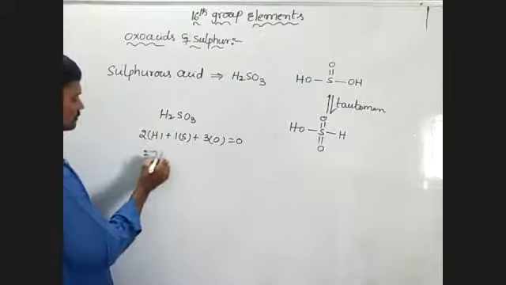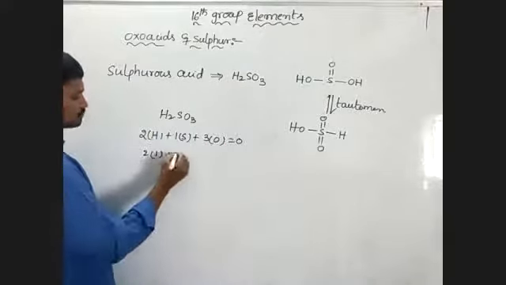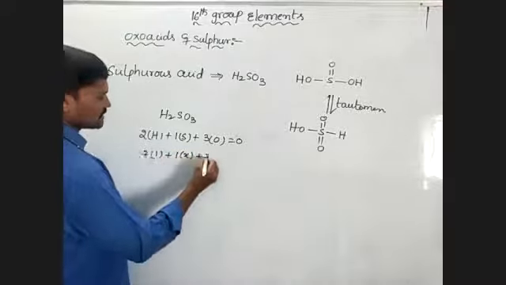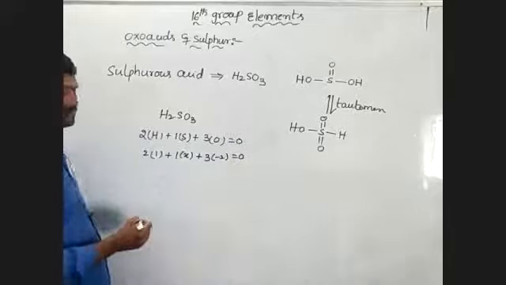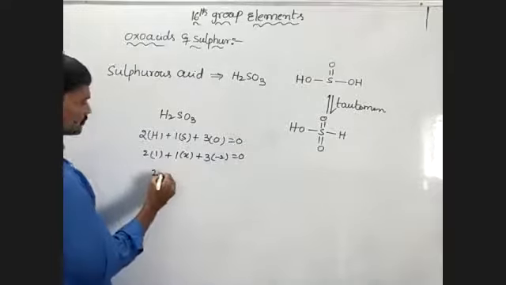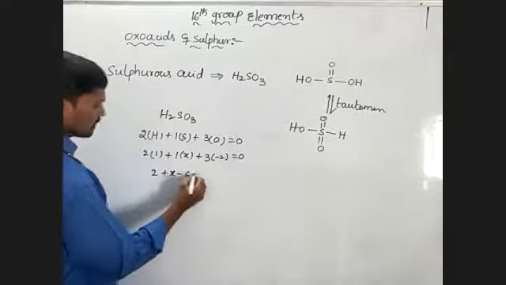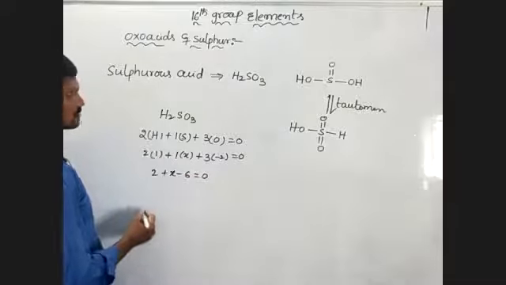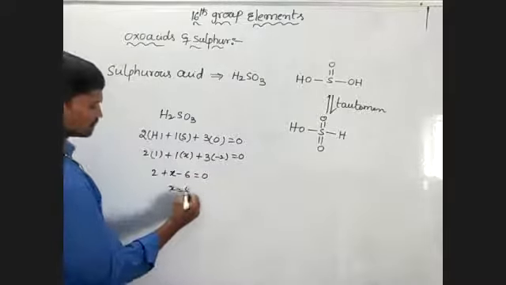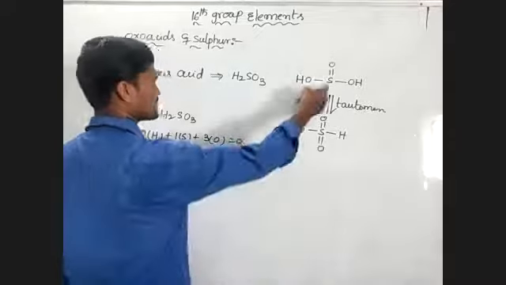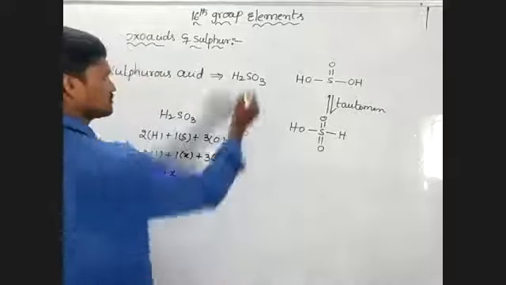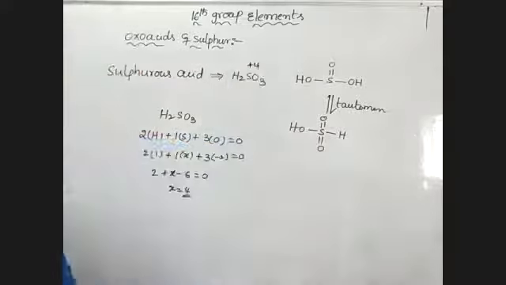Hydrogen oxidation number is +1, so 2 into 1, plus 1 into X, plus 3 into -2 equals 0. So 2 plus X minus 6 equals 0, then X is equal to 4. So in sulfurous acid, the sulfur oxidation state is +4.